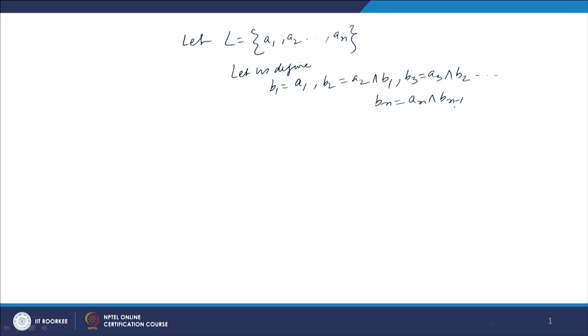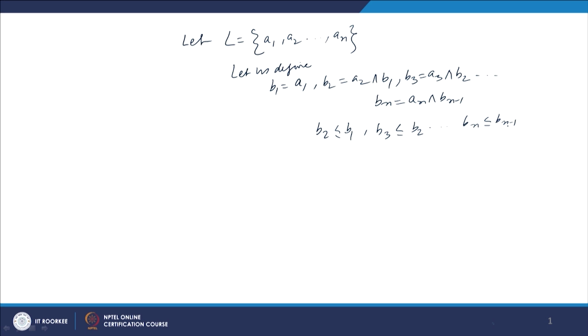Then what do we notice? B2 is equal to A2 meet B1. So, B2 is the greatest lower bound of A2 and B1. So, B2 precedes B1, B3 precedes B2, and so on, Bn precedes Bn minus 1.